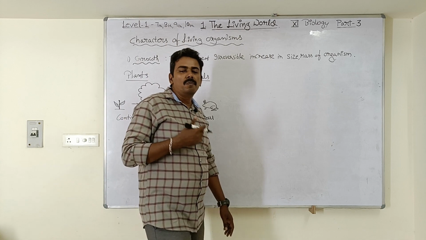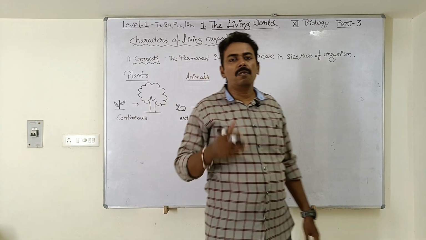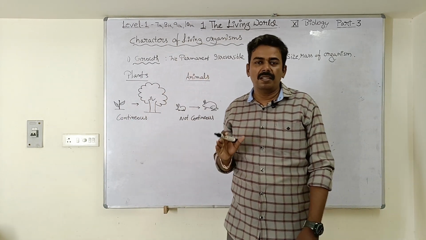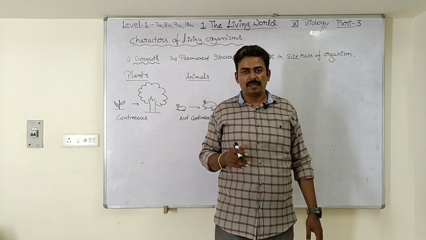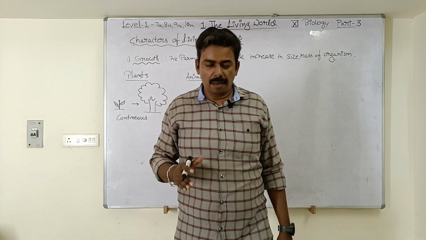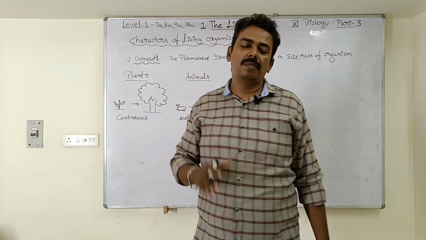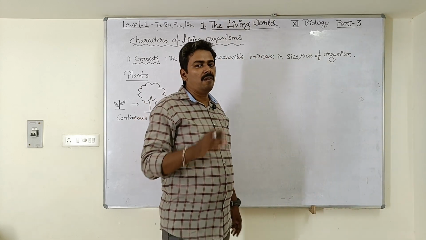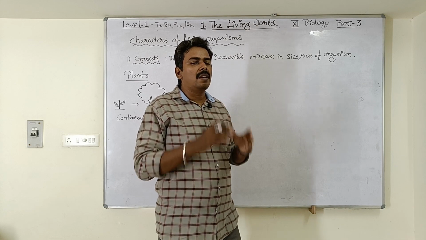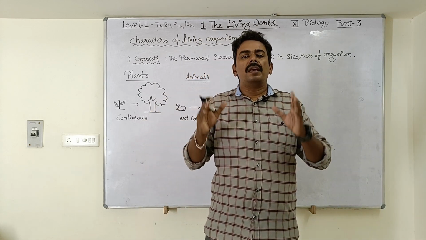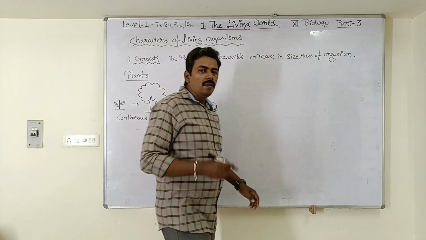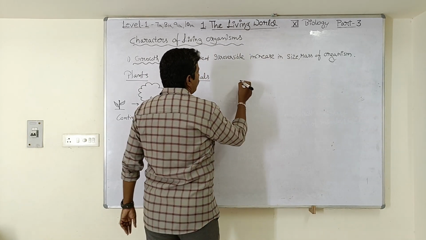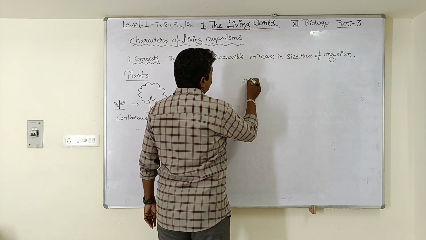So what about we human beings? We human beings will grow up to the age of 18 years, isn't it? Once you reach 18 years of age, you will stop growing, isn't it? So the same thing is applicable for all the animals, but this is not applicable for the plants. The plants keep on growing up to the end of their lifespan. Understood, students? Now let us see how growth occurs in unicellular organisms.